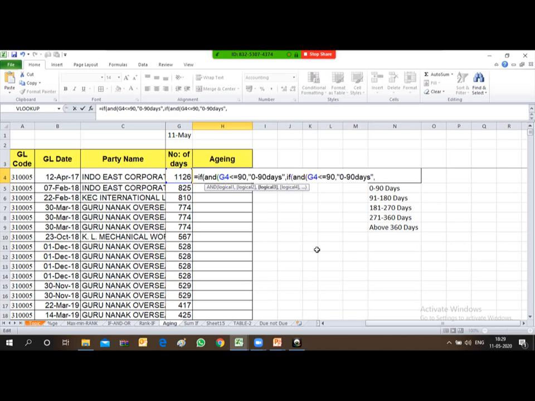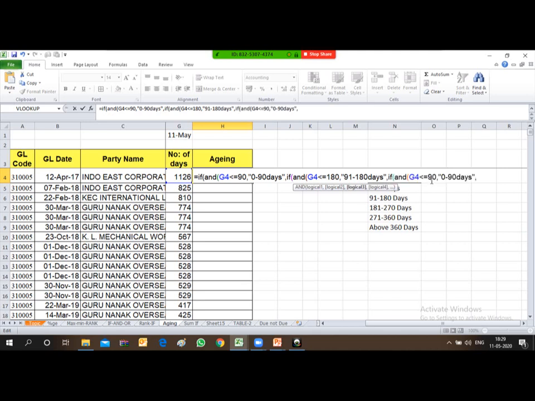I have pasted it over here. So I just change the data. For 90, the first condition I have already given, so I'll change this 90 to 180, and this range from 91 to 180. Friends, I have covered this also. Now again, copy and paste only.